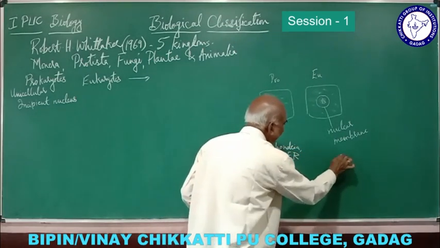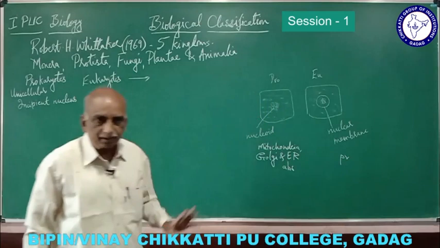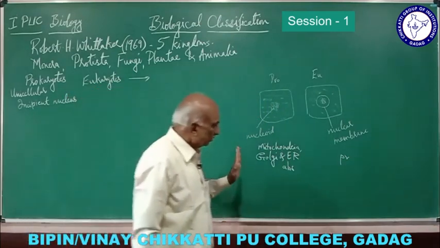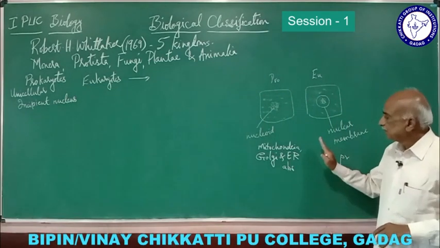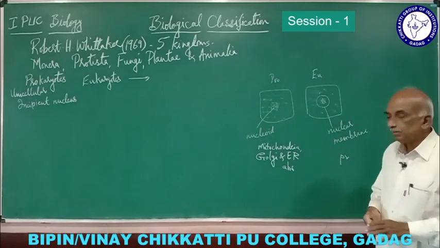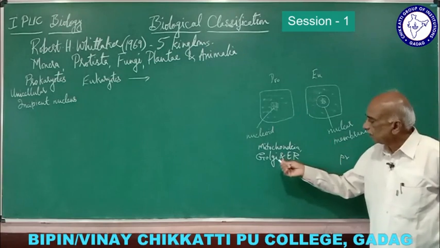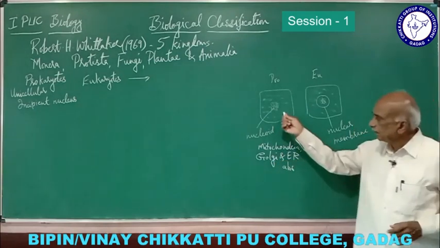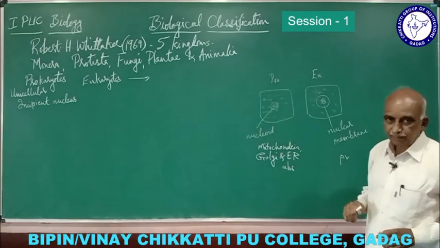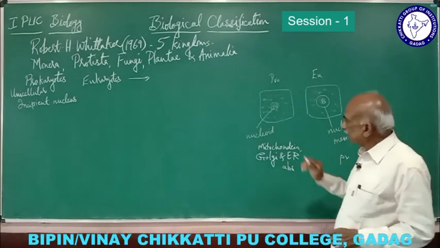So mitochondria, Golgi complex and endoplasmic reticulum are absent here, but we find these in the eukaryotes. This is also another important difference between prokaryote and eukaryote. Mitochondria are important organelles of the cell. Golgi also are important organelles. Endoplasmic reticulum is completely absent. They are not found in the prokaryote.